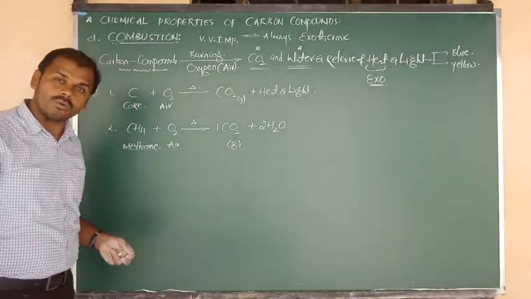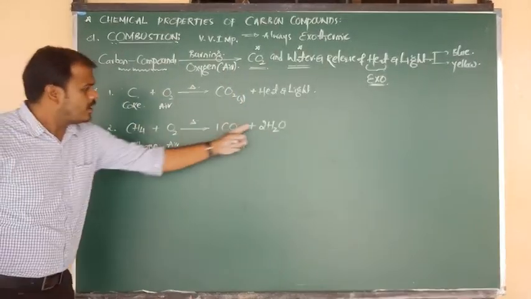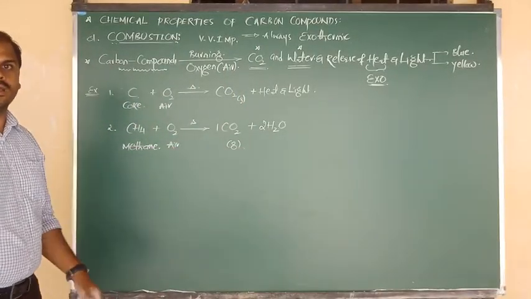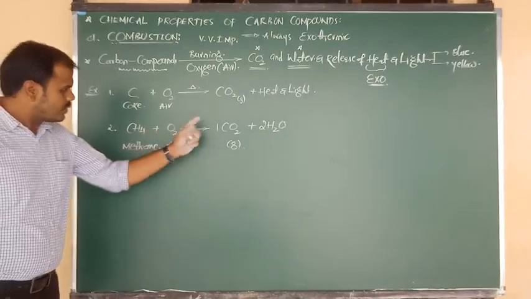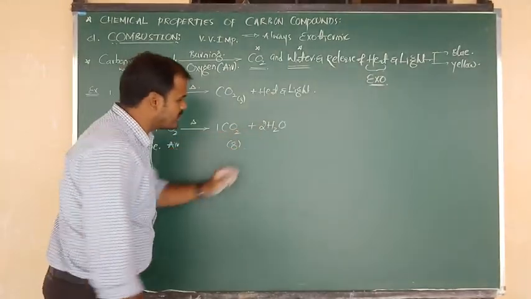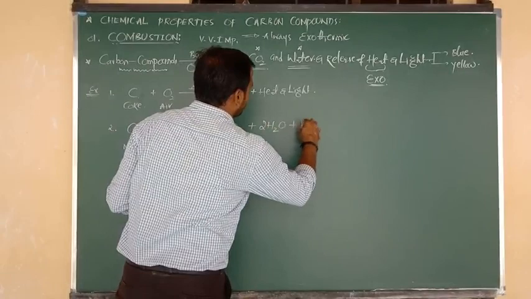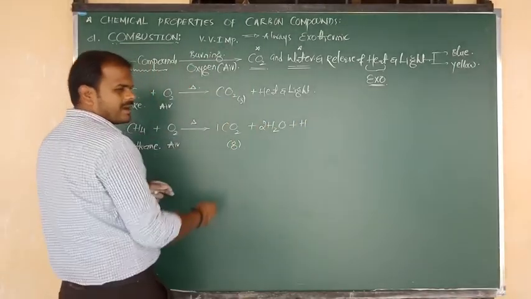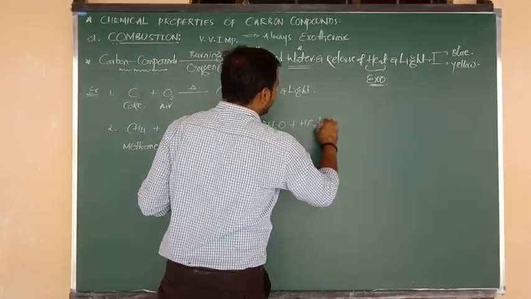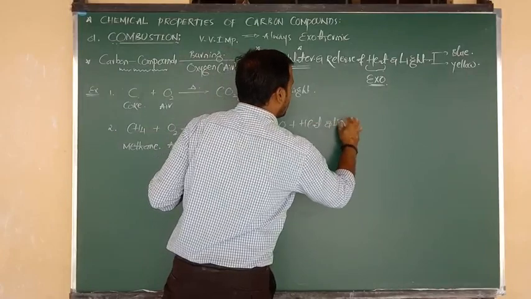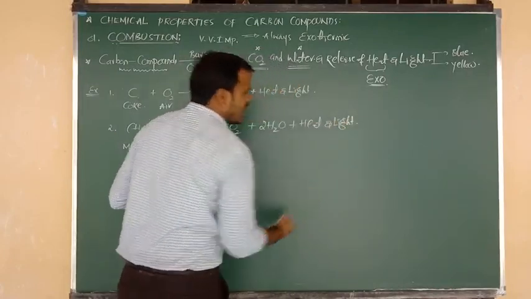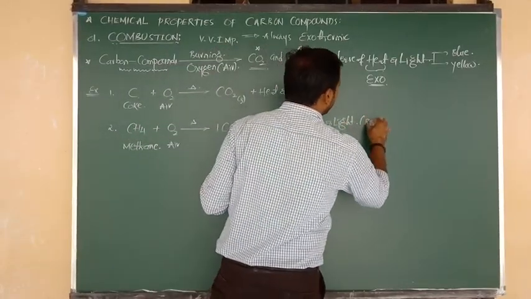Yes or no? Why? 4 H atoms, 2 into 2. So the 4 hydrogens are removed in the form of 2 moles of water vapor. Along with the formation of carbon dioxide and water molecule, here also we can see the release of heat and light. In this reaction the light is what?